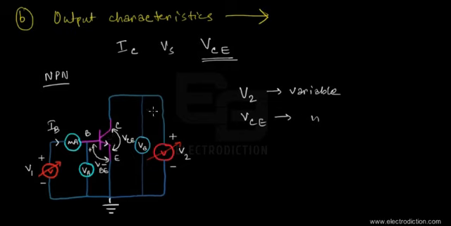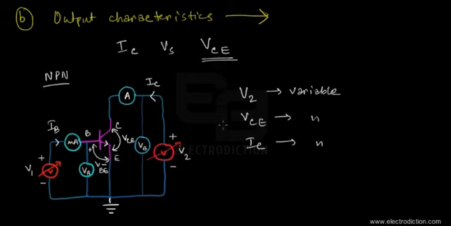Apart from that, we also need to measure the amount of collector current that comes from the voltage source V2 and enters into the NPN type BJT. That's why we included an ammeter over here in order to measure the amount of collector current. So with V2 variable, VCE is variable, and so is the collector current IC. That will facilitate our studying of the variation of the collector current versus the collector-emitter bias voltage.